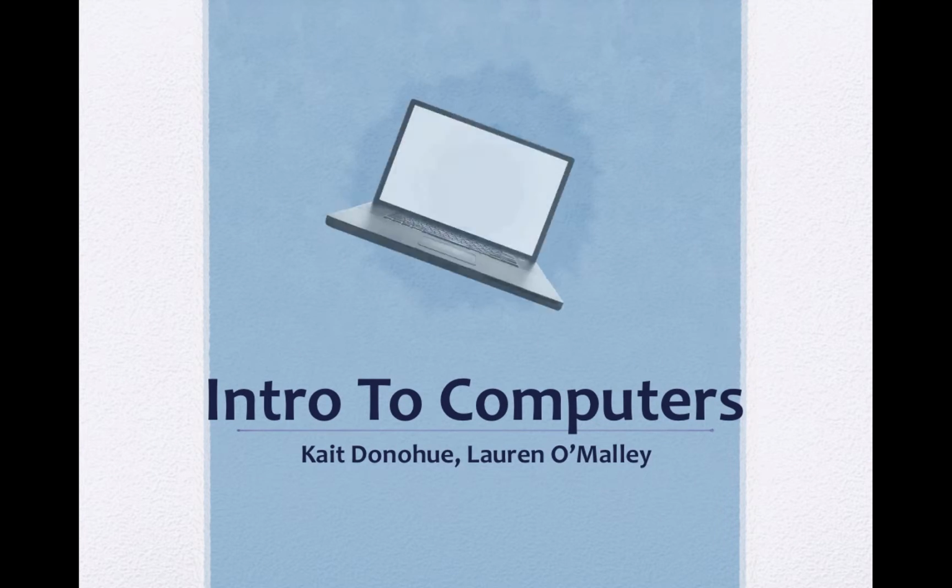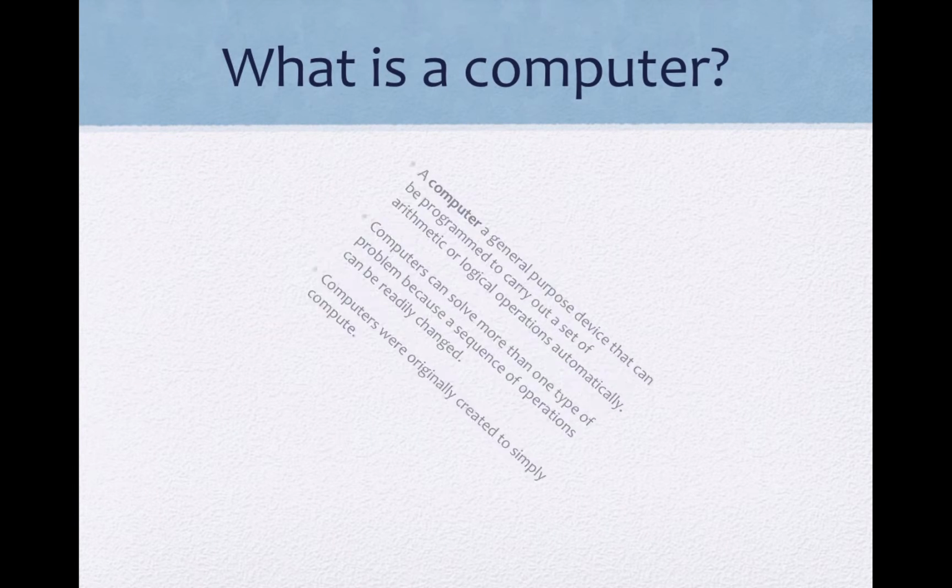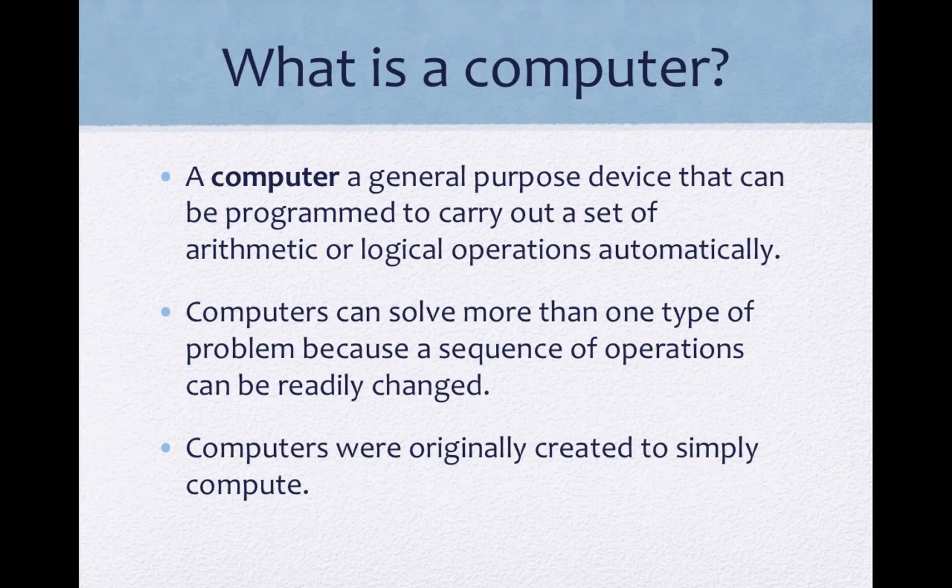And this is our video on the Intro to Computers. A computer is a general-purpose device that can be programmed to carry out a set of arithmetic or logical operations automatically. Computers can solve more than one type of problem because a sequence of operations can readily be changed. The first use of the word computer was in 1613 to define a person who carried out calculations. Computers were originally created to simply compute.